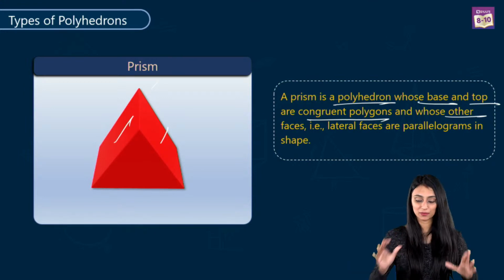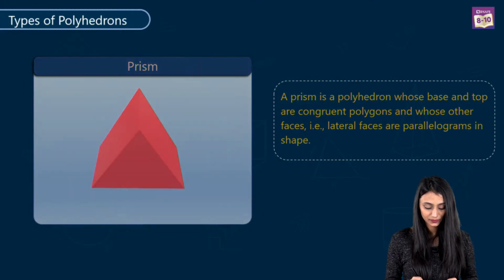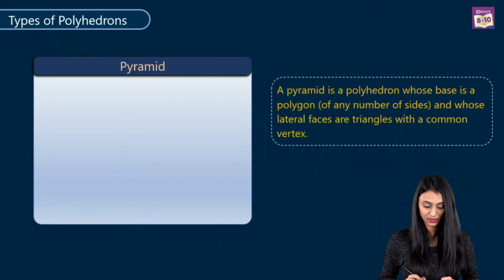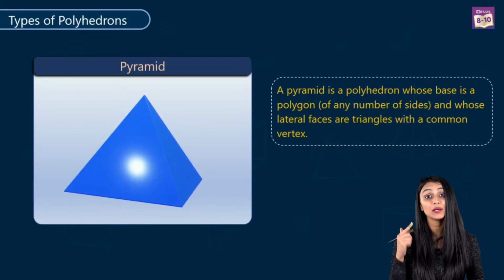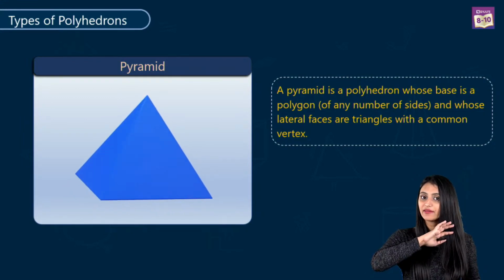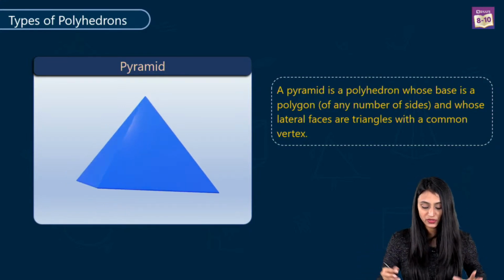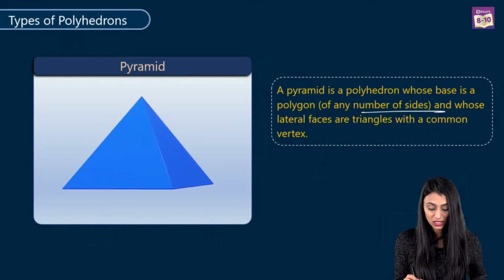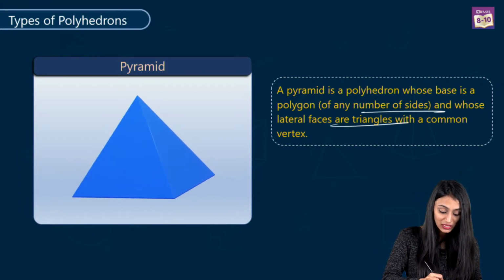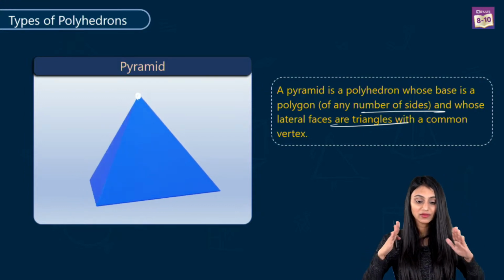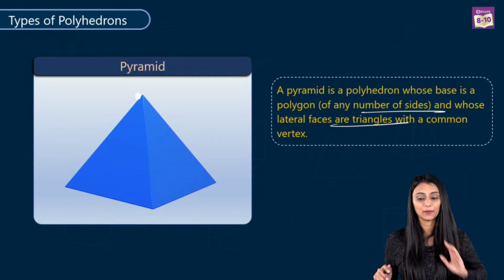So this is a prism. Now let's move ahead and talk about a pyramid. So what is a pyramid actually? It's basically a polyhedron whose base will be a polygon, right? And it can have any number of sides. I'm talking about the base of the pyramid. It will have any number of sides, but the lateral faces will be triangles, right? You can see all the faces here, they are triangles and they are meeting at a common vertex. So that's a pyramid over here.